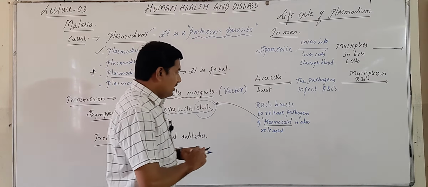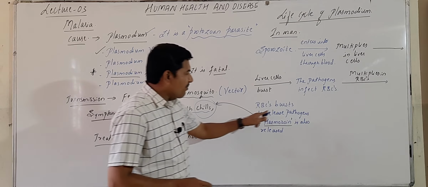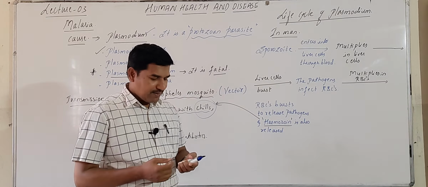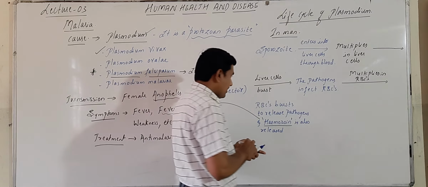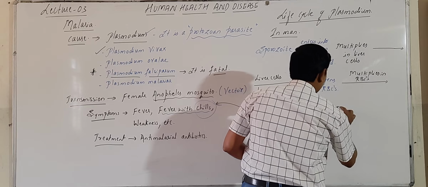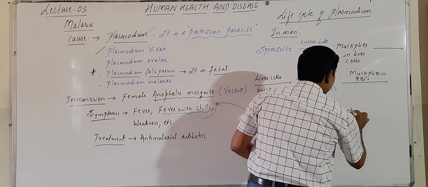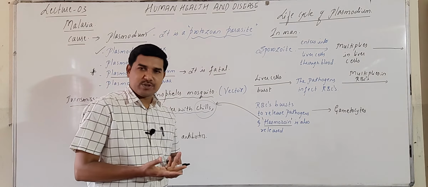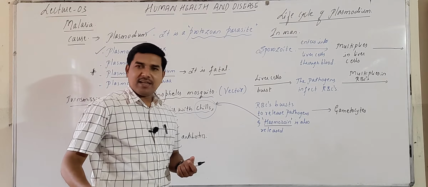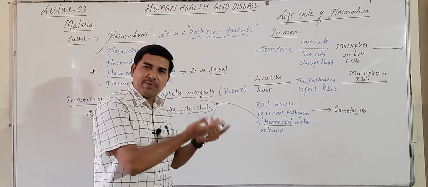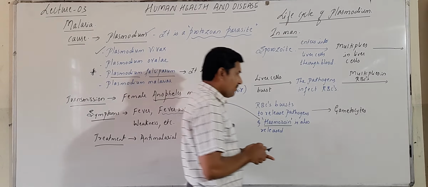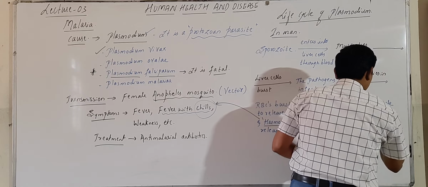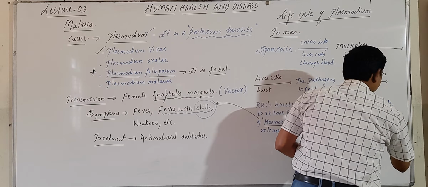Okay, so here hemozoin is released. So RBCs burst to release pathogens. Okay, that means they enter into the next stage, and that next stage we call gametocytes. Then it releases gametocytes. So in the RBCs, gamete cells are produced. Few will infect the other RBCs and a few will form into gametes, and those gametes are nothing but male and female gametes.